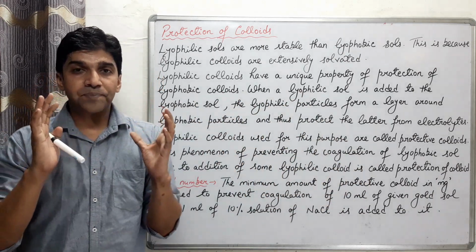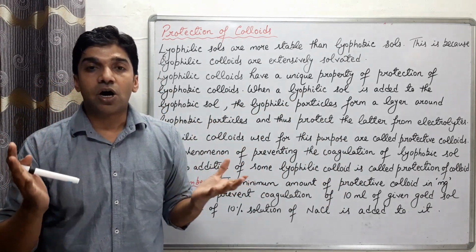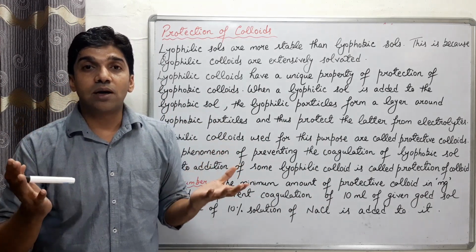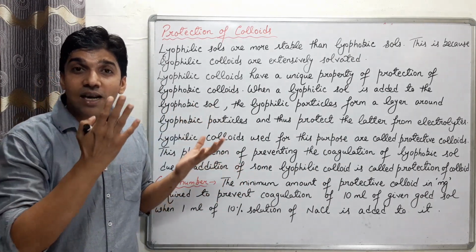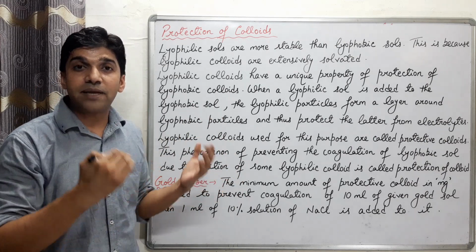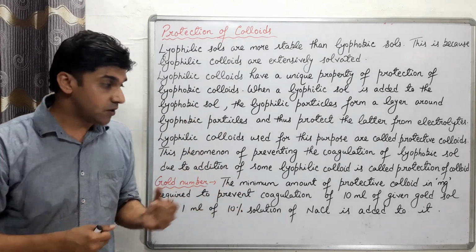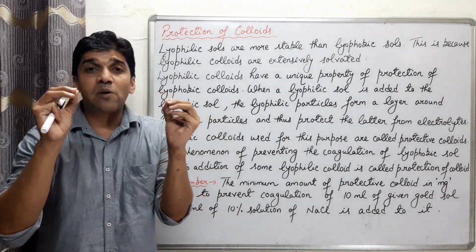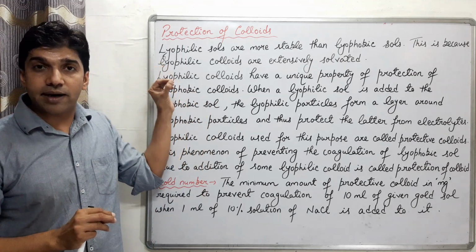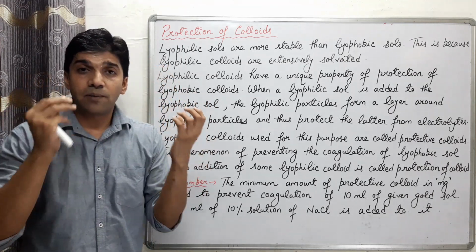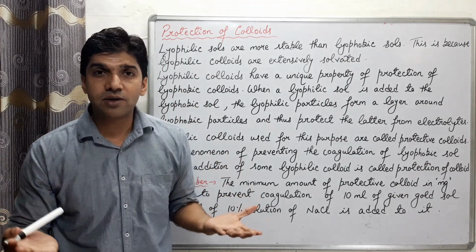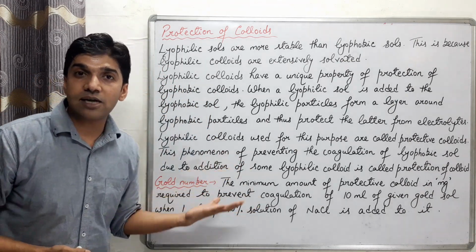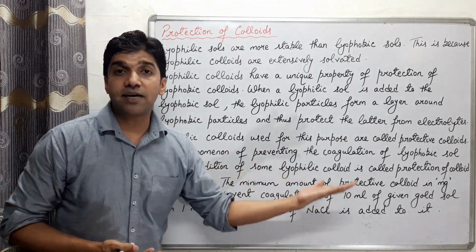So we are calculating the strength of the lyophilic sol. How can it prevent the lyophobic sol from being coagulated? कैसे निकाल रहे हैं? We require minimum amount of protective colloid required to prevent the coagulation of 10 ml of the given gold sol.